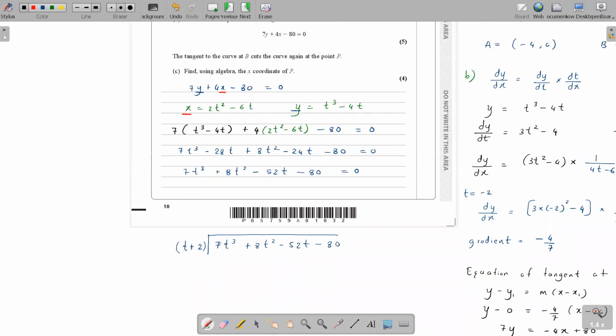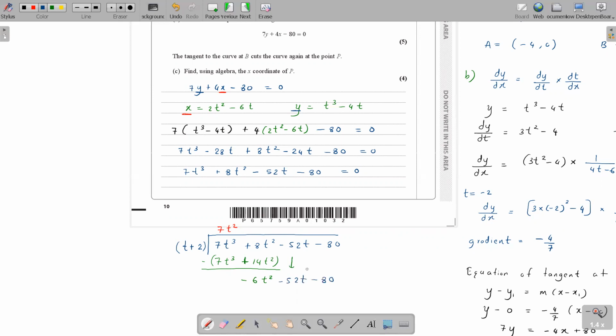So let's divide. 7t cubed divided by t is 7t squared. Then 7t squared times 2 is 14t squared. 7t squared times t is 7t cubed. When you subtract, you get 0, and 8 minus 14 is -6, so -6t squared. And you get down here minus 52t minus 80.